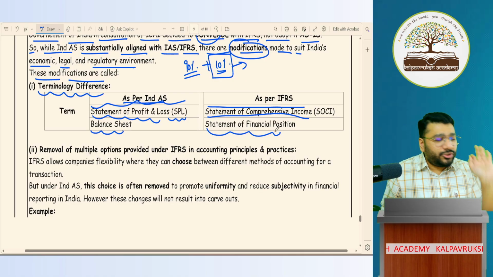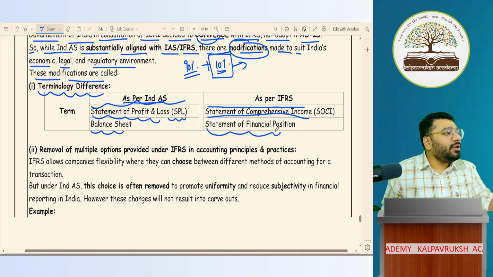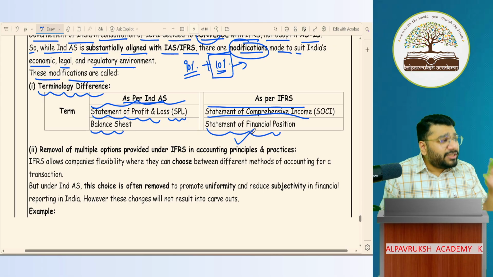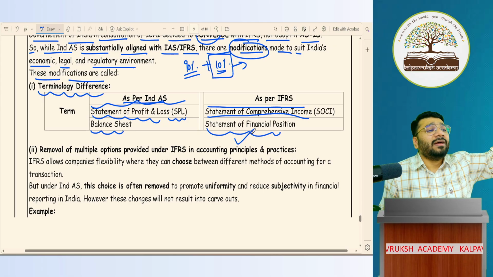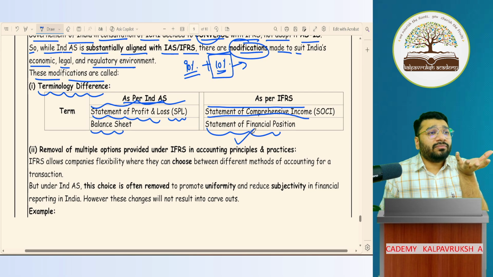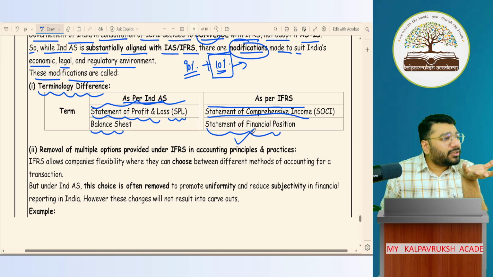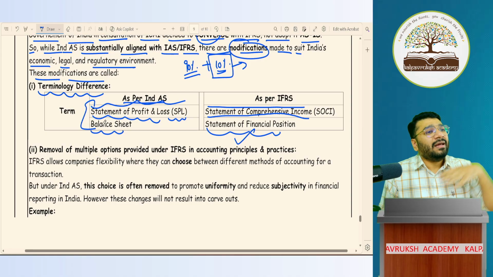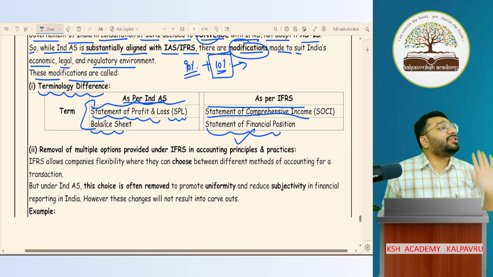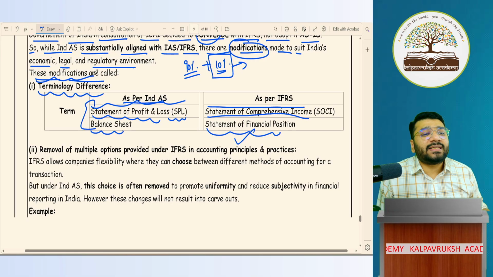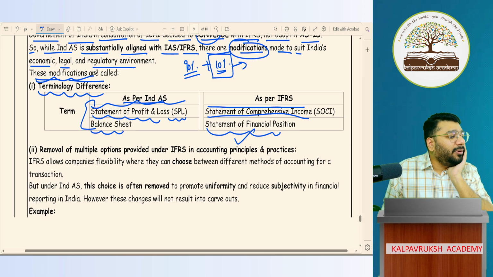You tell me, people, touch your heart and tell me, does the name balance sheet look better or statement of financial position look better? Balance sheet looks better because for so many years, continuously, every day you're talking about it. So you're in your comfort zone. So we didn't want to unnecessarily go and touch all these things. We felt that there's certain terminology which our people are used to. Let's retain the originality as it is. Let's not change it. These kind of changes are called terminology difference. Any problem? No problem.